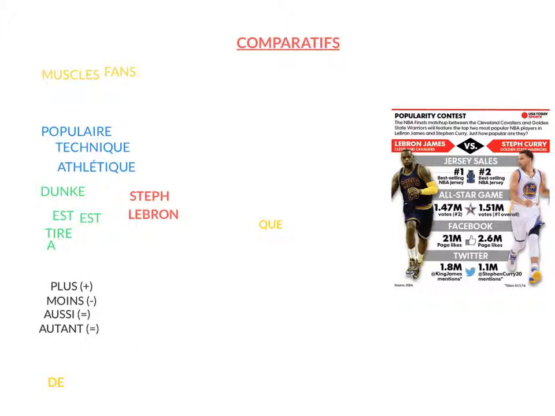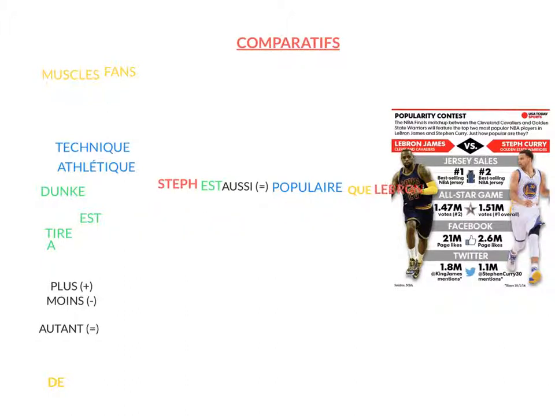Let me give you one simple example. So I think that both players are very popular, right? I even think that one is as popular as the other. So in French, Steph est aussi populaire que LeBron. Now, if you disagree, guys, I'm sorry, I cannot do anything about that, but all I can say is that this is how you say it in French. Steph is as popular as LeBron. So you use aussi que for as.